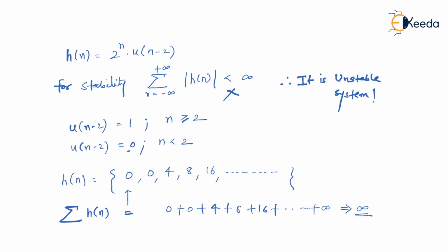So it is very much required that you should know how to identify the system's characteristics from the impulse response. You should be in a position to identify whether the system is causal, non-causal, whether the system is stable or unstable, or you should also understand how to identify whether the system is static or dynamic if only the impulse response is given instead of establishing the output and input relationship. Is that right? Thank you.